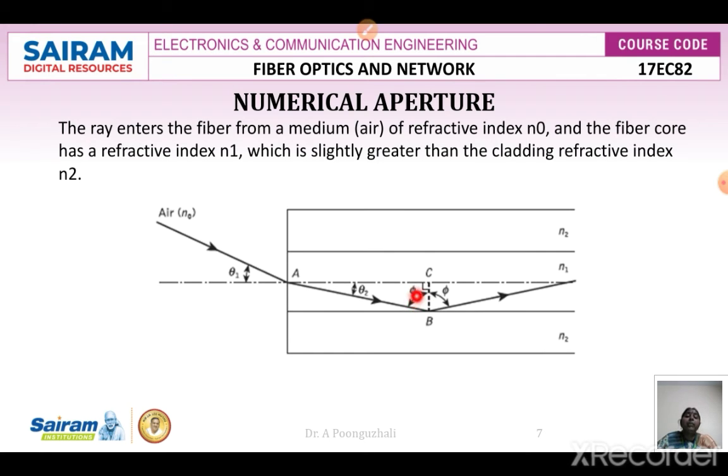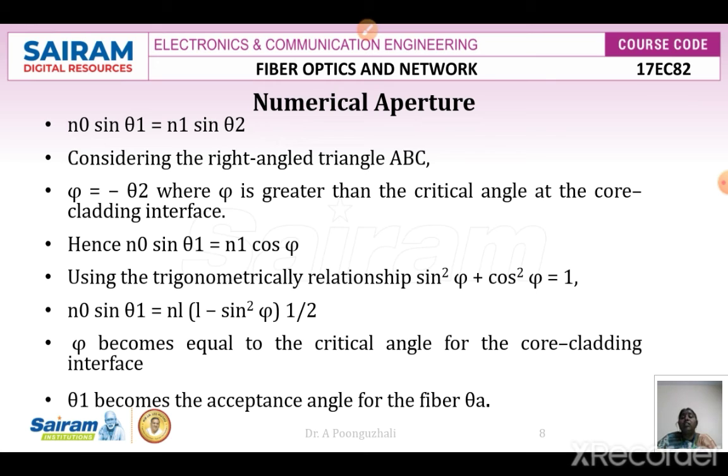When it is equivalent to the critical angle, my wave will be reflected back into the same medium, where this is the angle of reflection and this phi is the angle of incidence. So here I am going to have total internal reflection taking place inside the core. So I can write from Snell's law, n0 sin theta 1 is equivalent to n1 sin theta 2.